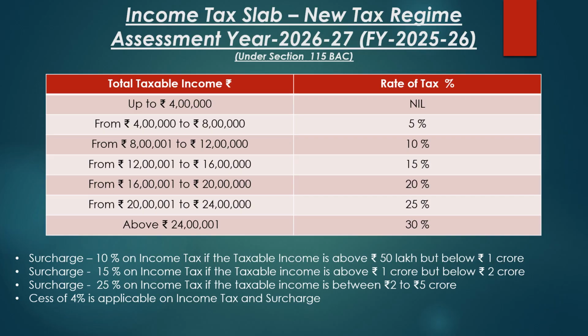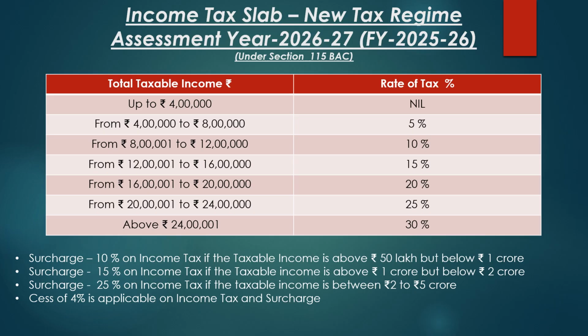Income tax slab for the assessment year 2026-27, that is financial year 2025-26, for a resident individual under the new tax regime as per Section 115BAC of the Income Tax Act is: up to the taxable income of rupees 4 lakh, that is the income after the allowable deduction and exemption, the tax rate is nil. For the taxable income above rupees 4 lakh but up to rupees 8 lakh, the tax rate applicable is 5%.